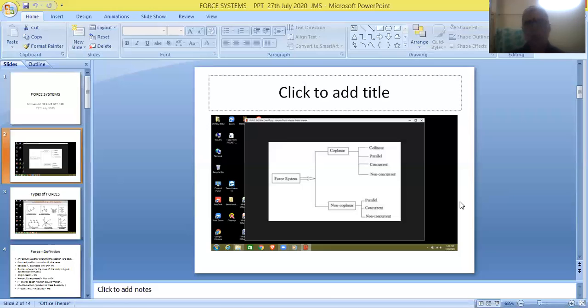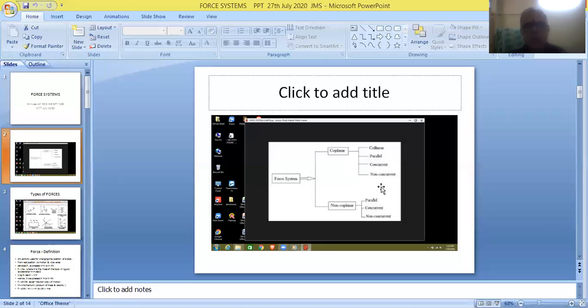And secondly, if the forces are lying in the same plane but they are not in the form of a straight line, they are called coplanar non-collinear forces. Again, if they are lying in the same plane but not parallel to each other, they are called coplanar non-parallel forces. And forces lying in the same plane but not meeting at one particular point, not acting at one particular point, with different forces acting at different points, are called coplanar non-concurrent forces.